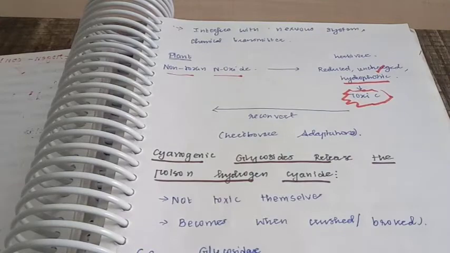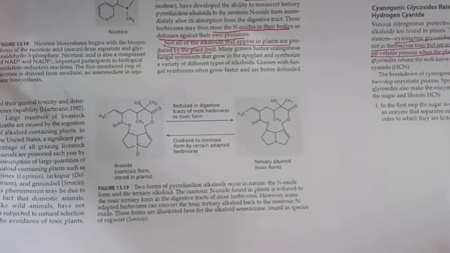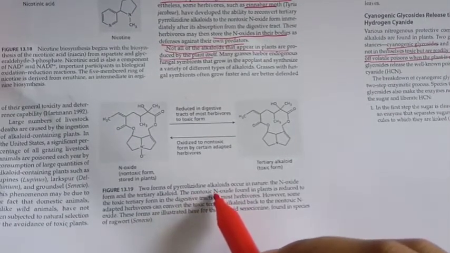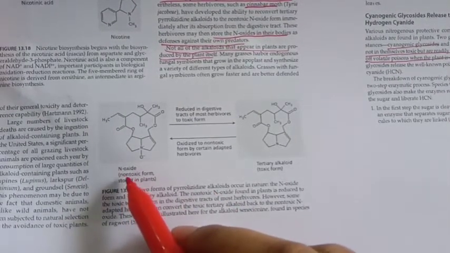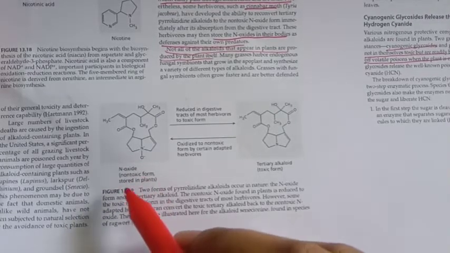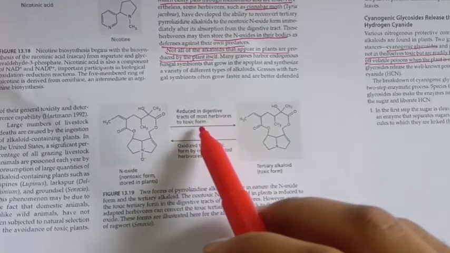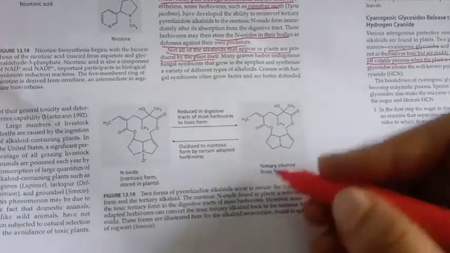Let me show you how this works. These are the 2 forms of pyrrolizidine, which is an alkaloid. First is the N-oxide, which is the non-toxic form and is stored in the plant. It is reduced in the digestive tract of herbivores to form the toxic form, the tertiary alkaloid.